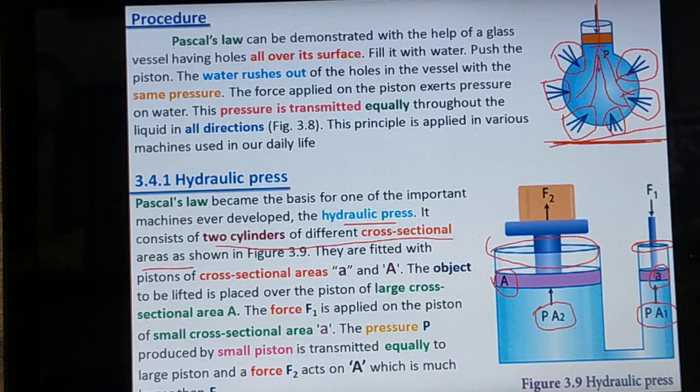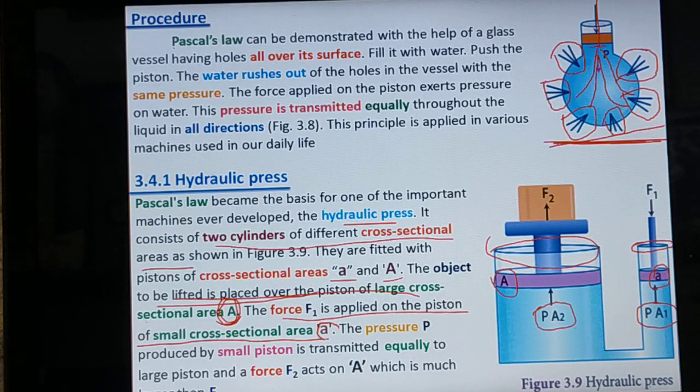They are fitted with pistons of cross-sectional areas small a and capital A. The object to be lifted is placed over the piston of large cross-sectional area A. The force F1 is applied on the piston of small cross-sectional area a.